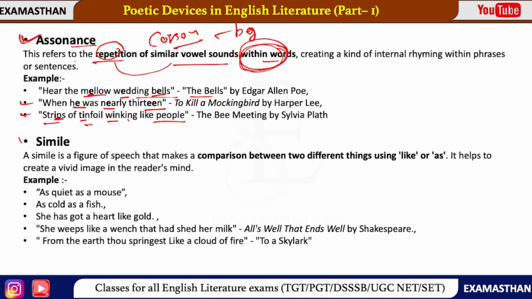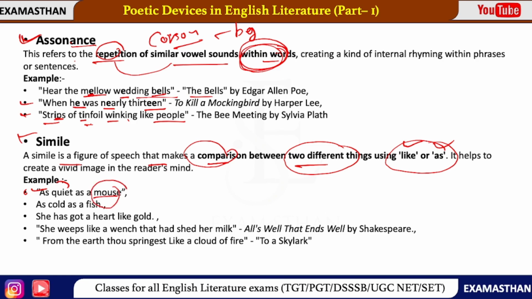Next example we have simile. A simile is a figure of speech that makes a comparison between two different things using like or as. You will see the comparison between two unrelated, dissimilar things, but by using like or as. For example, as quiet as a mouse. That means something is quiet, and that quietness is compared with a mouse, the same way a mouse is quiet.